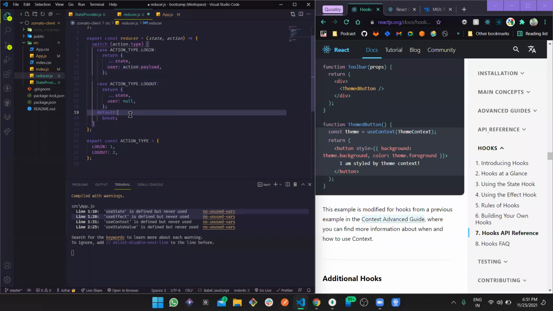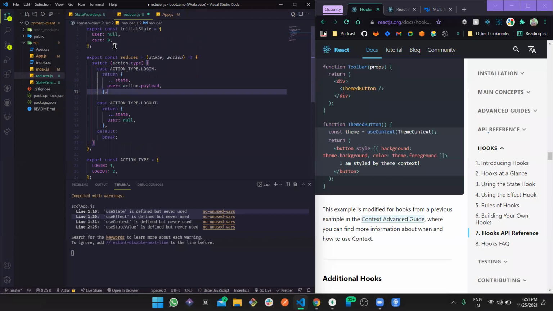Like suppose if we call dispatch, then we are getting the action type, login, and with the login dispatch, this is what we get. And we are also getting the payload, and then we are setting that to the user in this initial state.